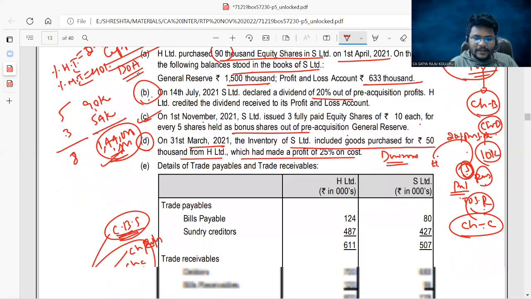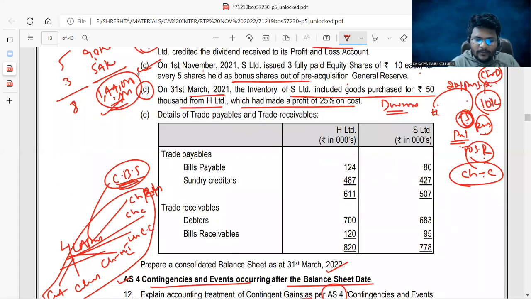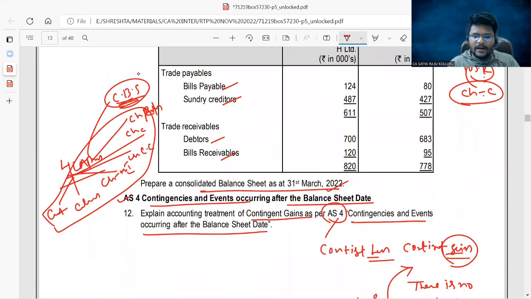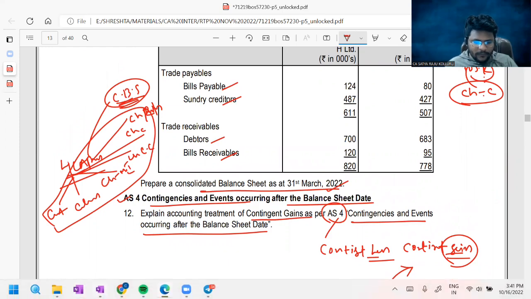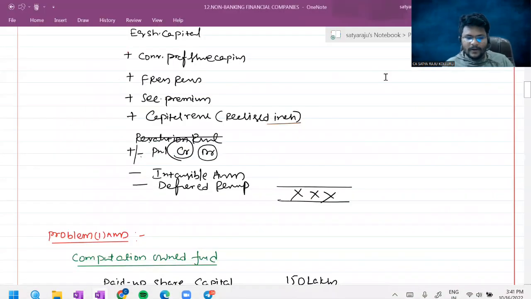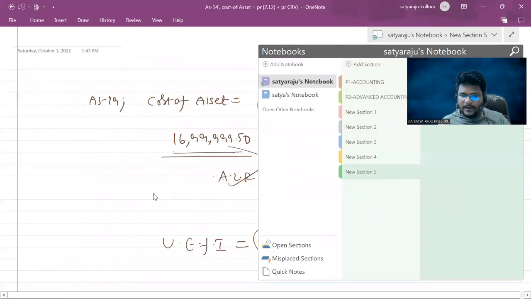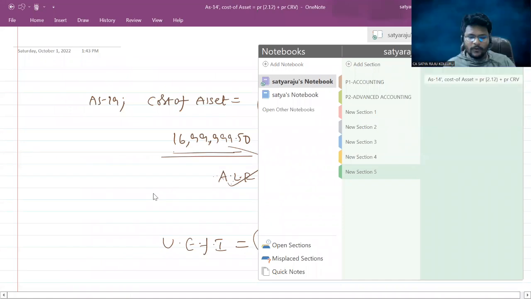Okay. Next, details of trade payables and trade receivables are given: bills payable, sundry creditors, debtors, bills receivable. These are simple line by line additions. No worries. Prepare a consolidated balance sheet as of 31st March 2022. Now, first, please concentrate, guys. First, our part is, sir, what we should do before preparation of the balance sheet.